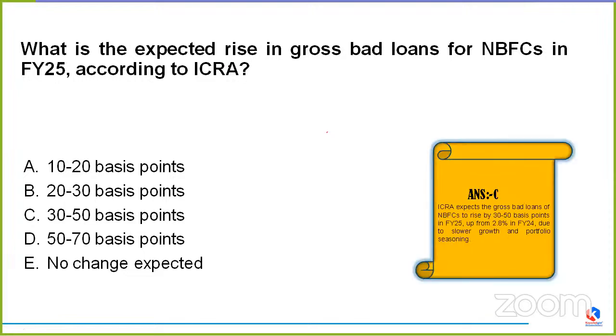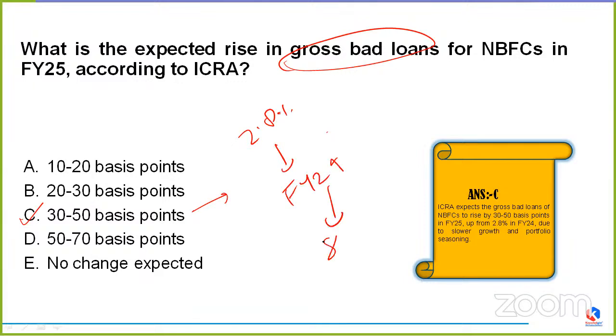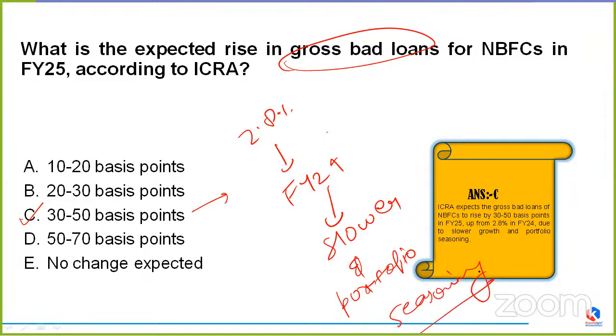So this time, the expected rise in gross bad loans for NBFCs in financial year 25 would be option C, that is 30 to 50 basis points. See, ICRA basically expects the gross bad loans of NBFCs to rise by 30 to 50 basis points in FY25, up from 2.8% in the financial year 24 due to slower growth. What is the reason? The reason is slower growth and portfolio seasoning. Okay. The two reasons are the slower growth along with the portfolio seasoning.